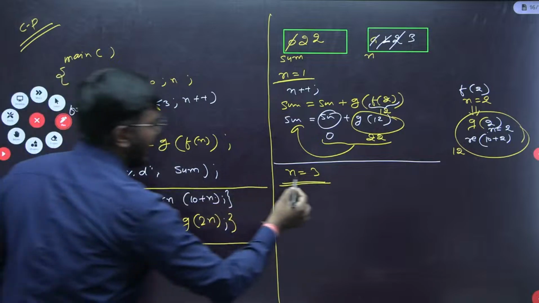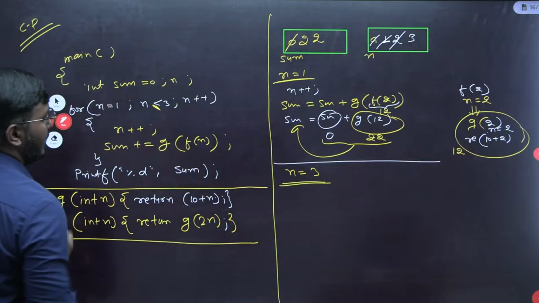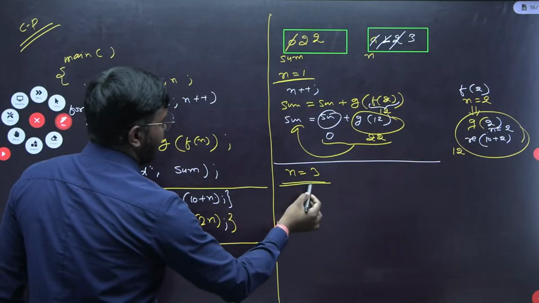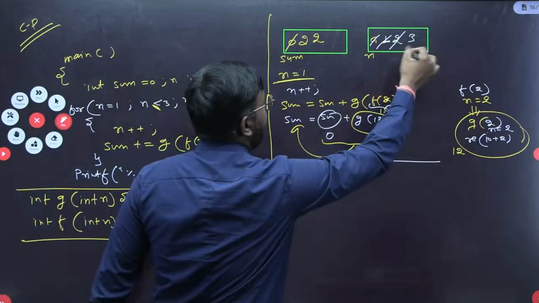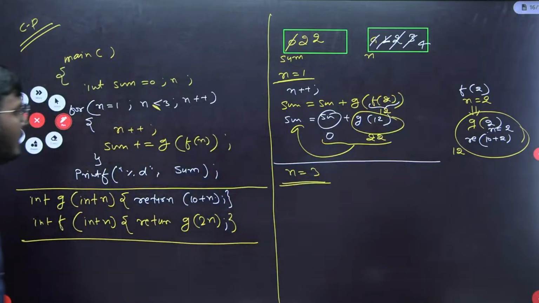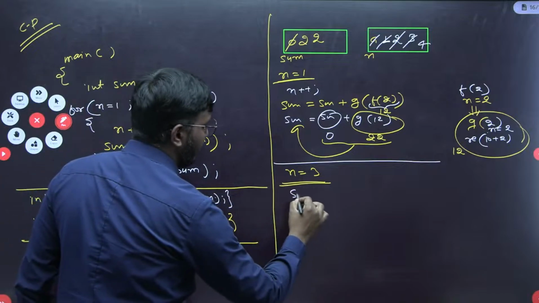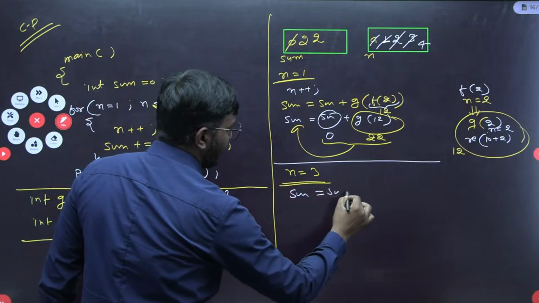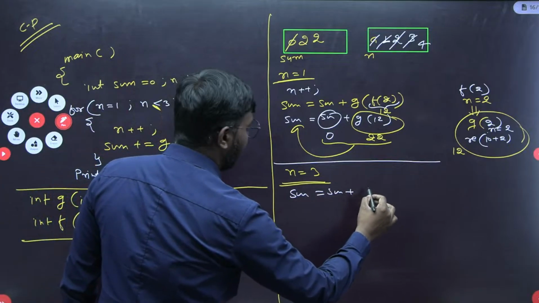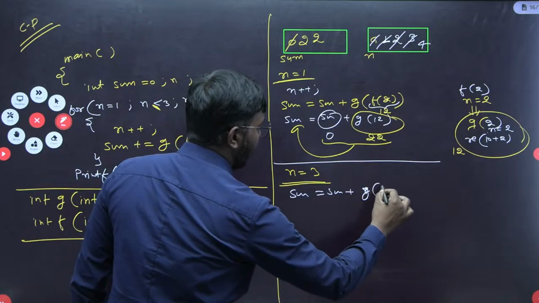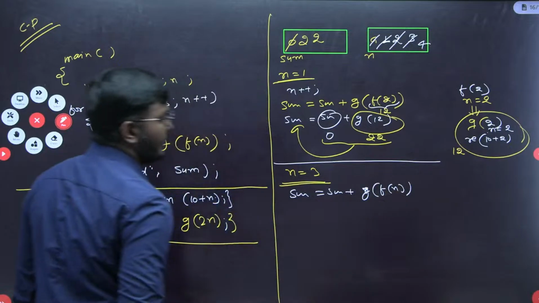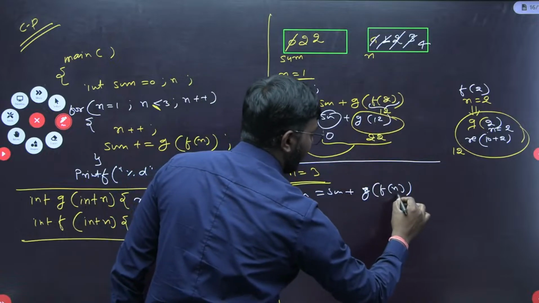Again we'll pass this n equal to 3. Okay, n++ means n equal to 4 here. The n value will be 4 here. Fine. Again we will call sum equal to sum plus g of f of n. What is n here? n is 4 only.